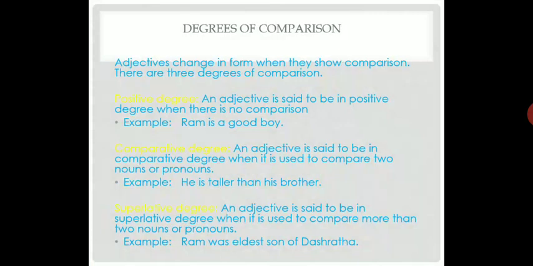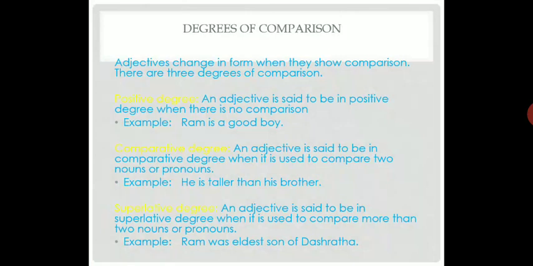This is our last topic, that is degree of comparison. Adjectives change in form when they show comparison. There are 3 degrees of comparison. As the name states, whenever we are comparing nouns or pronouns, there we have to use adjective of comparison. Positive degree: when we are not comparing anybody, there we have to use positive degree. An adjective is said to be in positive when there is no comparison.